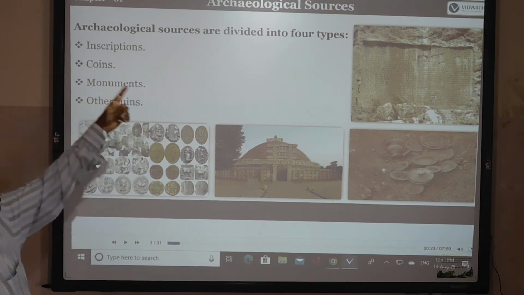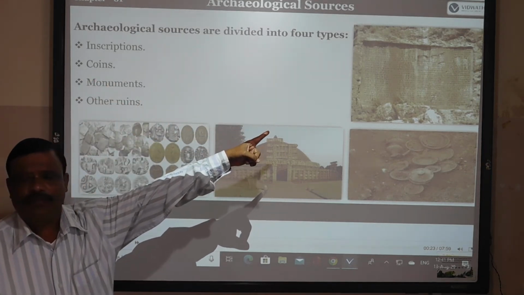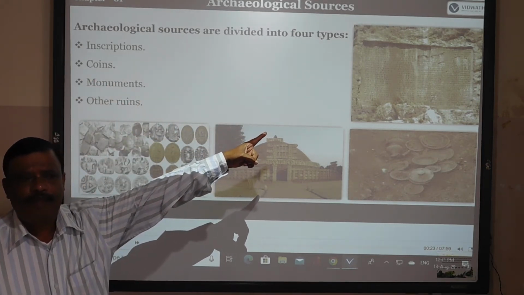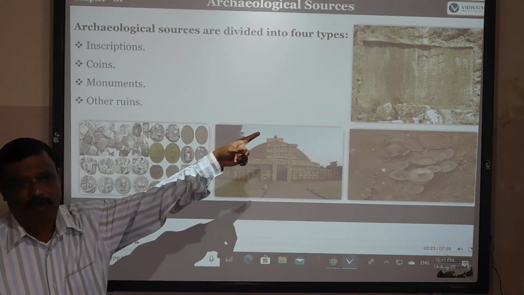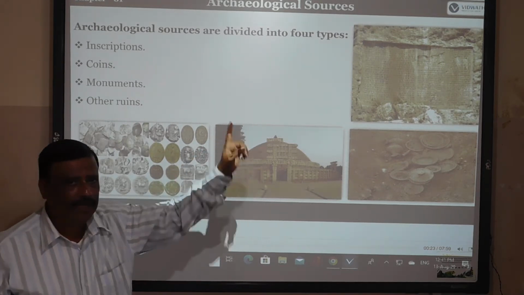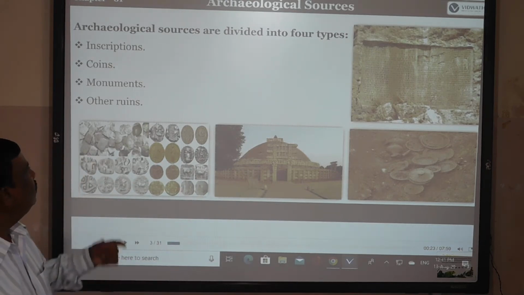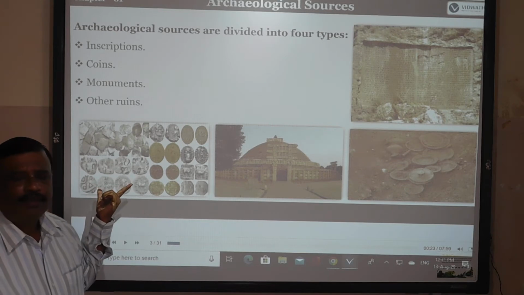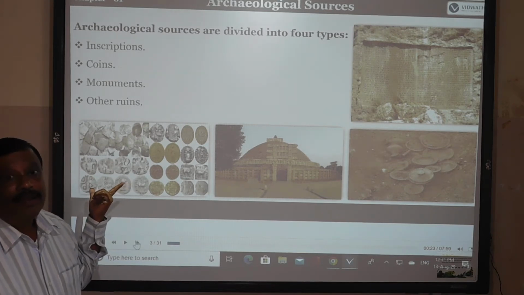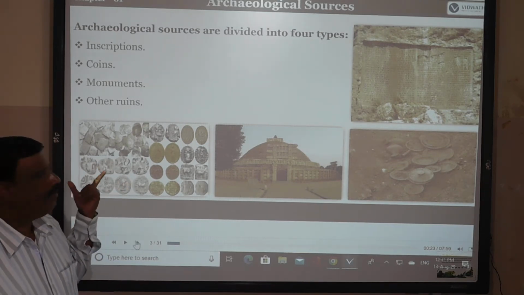See, what are inscriptions? What was the matter kept on stones or rocks? See the picture, an inscription, for example. Coins: what are coins? They were introduced by the great empires in those days.